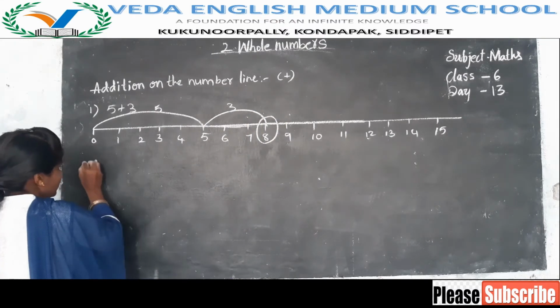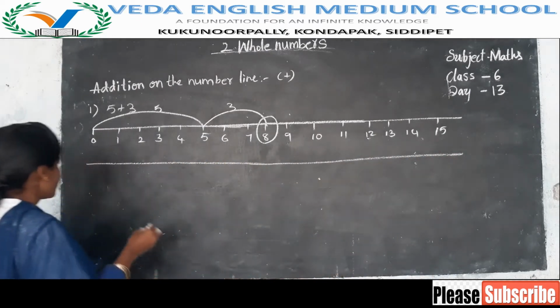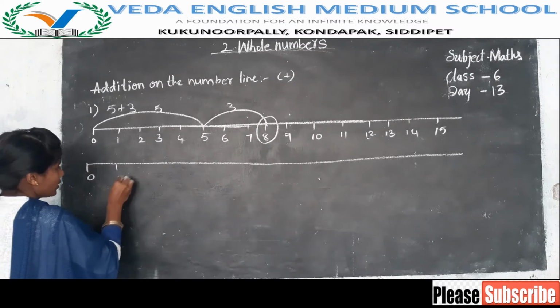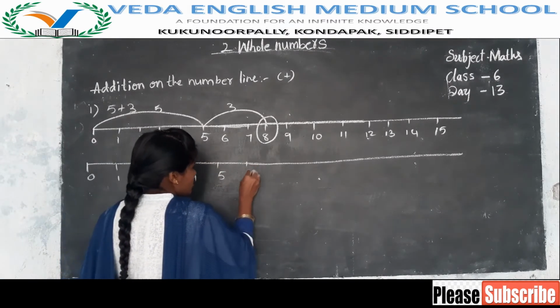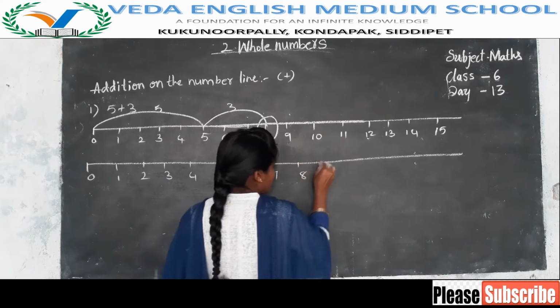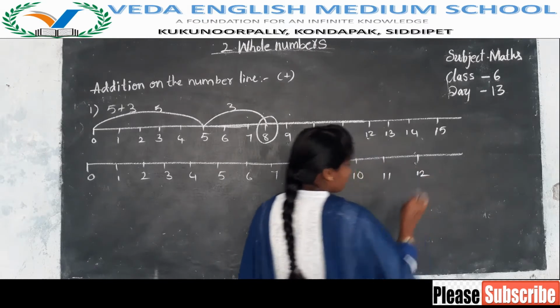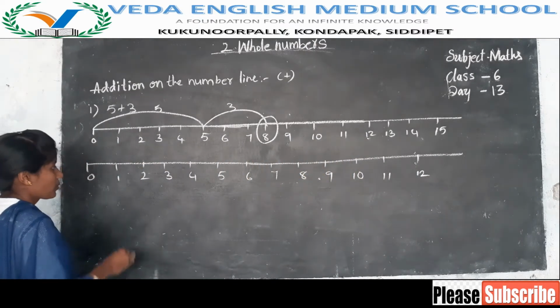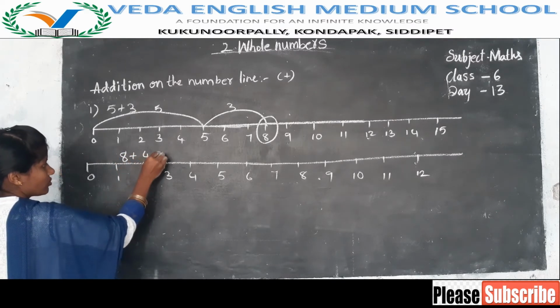One more number line. 0, 1, 2, 3, 4, 5, 6, 7, 8, 9, 10, 11, 12. Now 8 plus 4.